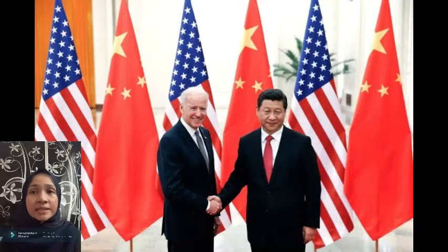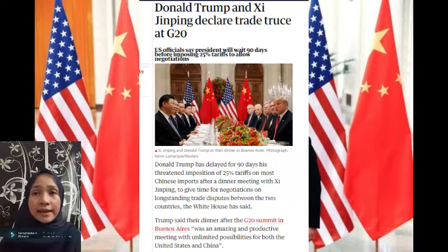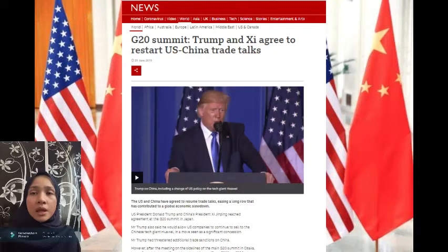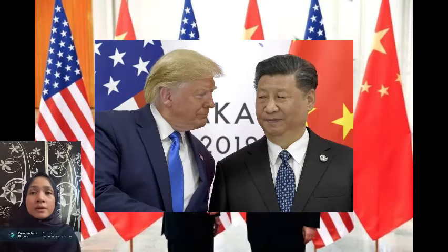The first ceasefire was signed by Trump and Xi Jinping in December 2018, when they announced it at the G20 meeting in Buenos Aires, Argentina, and it was a 90-day truce. Apart from that, a negotiation was also held at the G20 summit in Japan in June 2019. After attempting to conclude a long trade conflict between the economic hubs, Trump called ties with China back to normal.